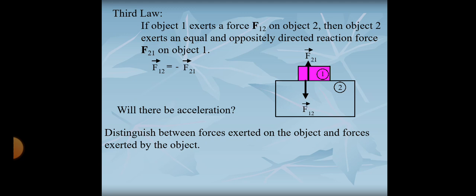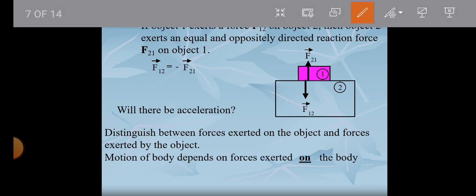The third law, in other words, just states that when you have object 1 and object 2, if they have equal forces which are acting oppositely, you can see here that this force is acting in this direction and this force is acting in this direction, and if these forces are the same and acting in opposite directions, that is the third law of motion.